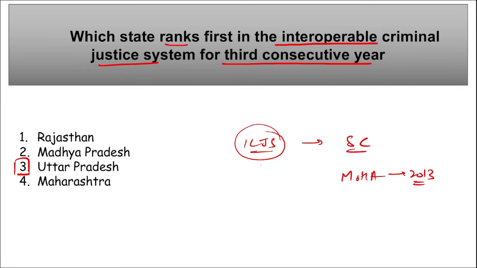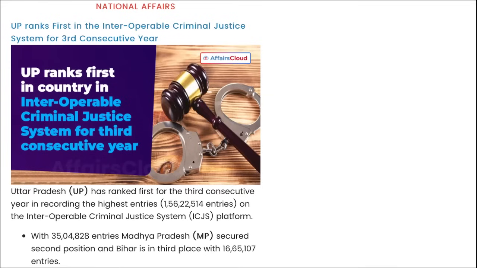Correct? So this ICJS, this acts as a centralized database of the criminal records. Correct? And basically this works on one data, one entry. One data, one entry. Correct? This includes and stores information such as your FIRs, that is your first information reports, case numbers, jail IDs, and details of courts, etc. Right? So UP has topped in this list for the third consecutive year.